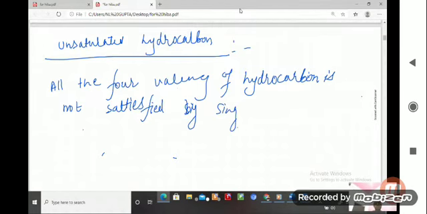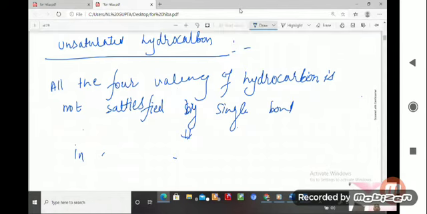It means what, student? It means that in the hydrocarbon, what is there, student?